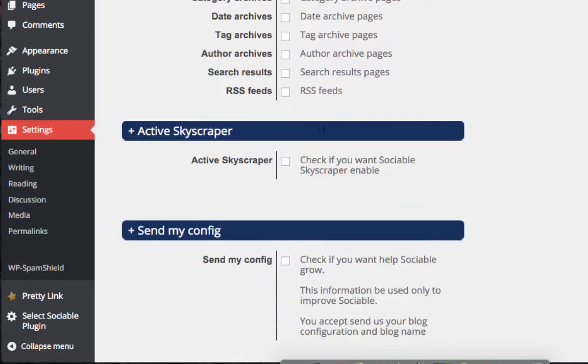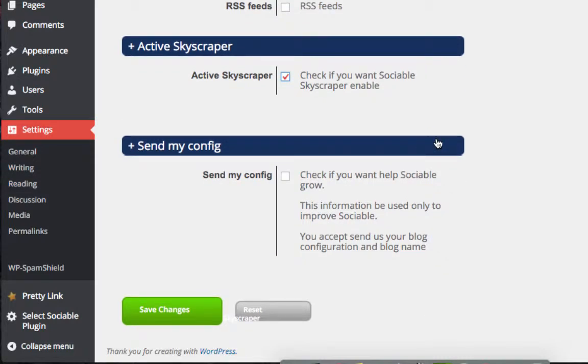Okay, and this here says activates the skyscraper. Check here if you want to activate the skyscraper. If you want it enabled, check that. That way the skyscraper is on the side. Then it says send me confirmation, so check here if you want Sociable to grow. Totally up to you if you want to plug it in or not. And at the bottom, make sure you save it. Once it's saved, we'll go to kensagendorf.com and I'll show you what it's going to look like, just briefly.